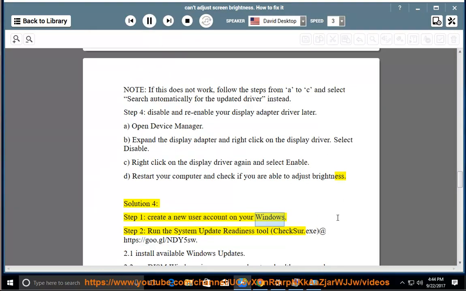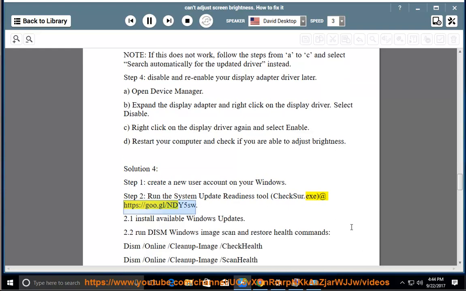Create a new user account on your Windows. Step 2. Run the System Update Readiness tool, checksur.exe, at https://goo.gl/ndy5sw. 2.1 Install available Windows updates.